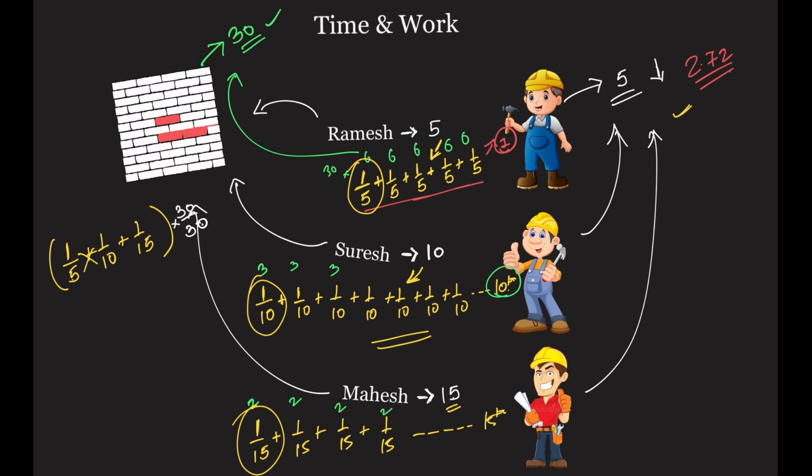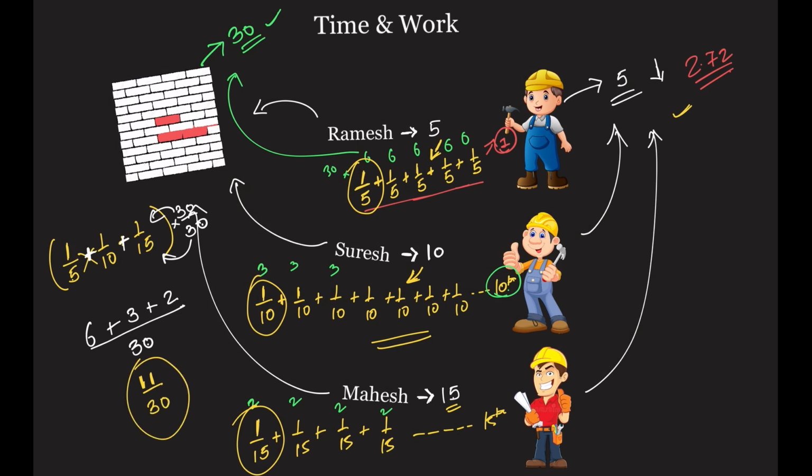Okay, so let's take this upper 30 inside now. So this becomes 5 6s are 30. This is plus, of course, you know that this is a plus. So this is 5 6s are 30. This is 10 3s are 30. This is 15 2s are 30. Okay, the whole thing is being divided by 30, because now the bottom 30 comes in here. So whatever you're getting, 6 plus 3 plus 2, 11 by 30. 11 by 30 is the work that will be done in one day.